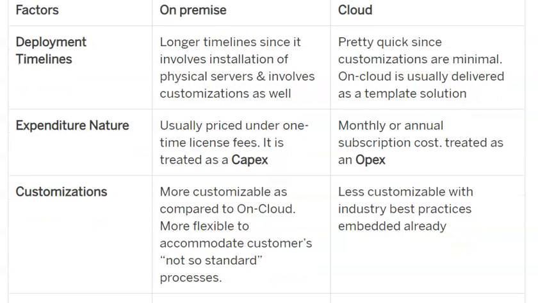When it comes to customization, the on-premise edition is more customizable compared to cloud, and more flexible to accommodate customers' non-standard processes as well. And when it comes to the cloud implementation of SAP, it is less customizable, with industry best practices already embedded.